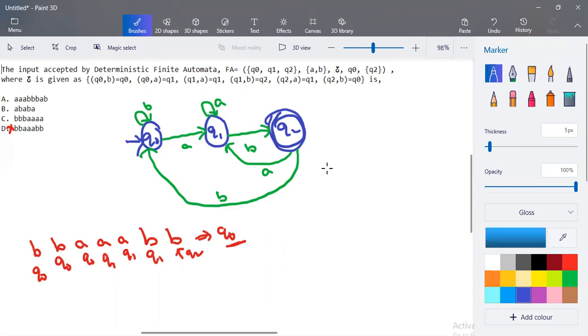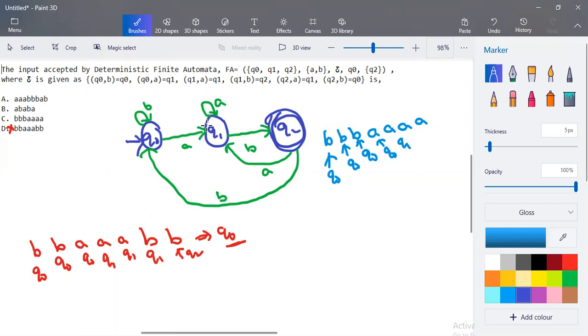Now we'll check the input for C. Input C has 3 B's followed by 4 A's. So start from Q0. Q0 when the input is B, it stays in Q0 itself. It is a self loop condition. Again Q0 when the input is B, it stays in Q0, and again for the third B. Now Q0 when the input is A, it goes to Q1.